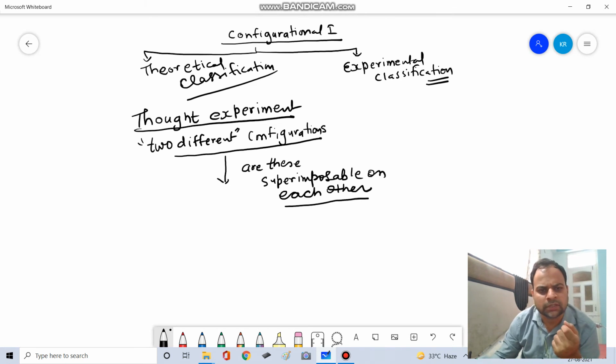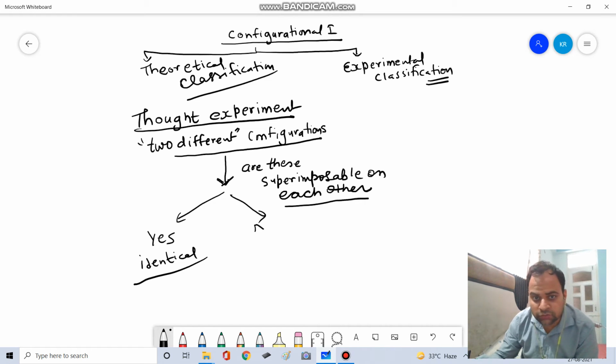Superimposable and superposable are synonymous words. Superimposable means you try to fit one configuration on another. If they are superimposable, we say they are not two, they are one because they are identical. If they are not superimposable, then we say these are configurational isomers.